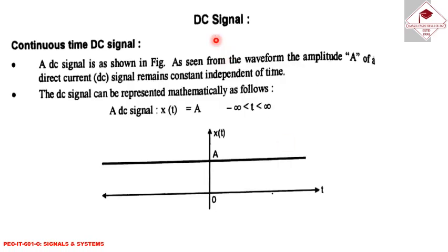First of all, DC signal, a continuous time DC signal. A DC signal is as shown in the figure. As seen from the waveform, the amplitude A of a direct current DC signal remains constant, independent of time. The DC signal can be represented mathematically as x(t) is equal to A for minus infinity to plus infinity. This is the graphical representation of DC signal.